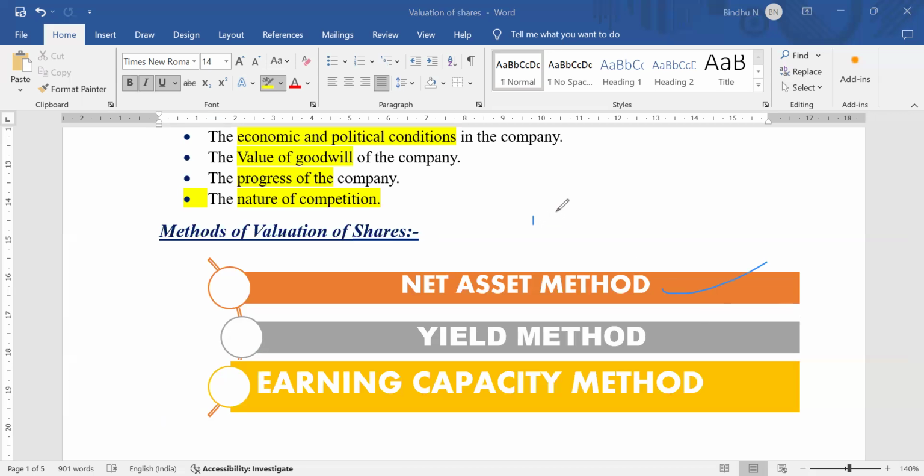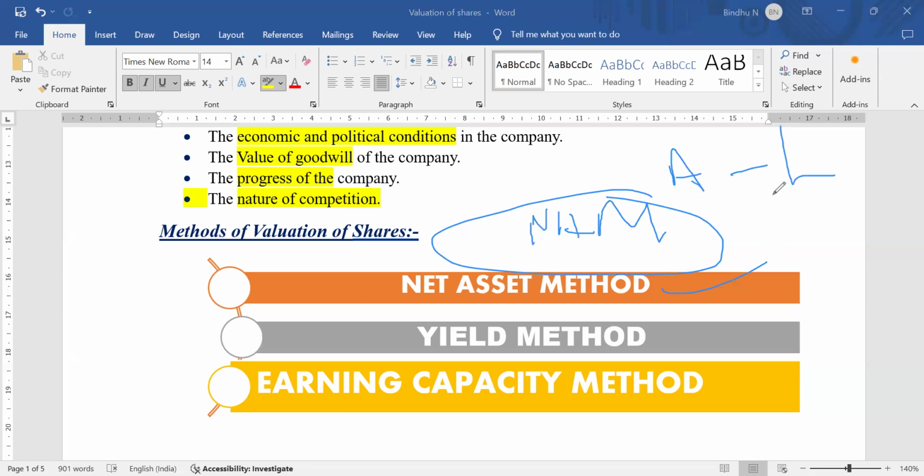Under the net asset method, we are going to calculate the valuation of a share based upon the net assets. Here we are going to compare assets along with liabilities. It is the main thing we require.